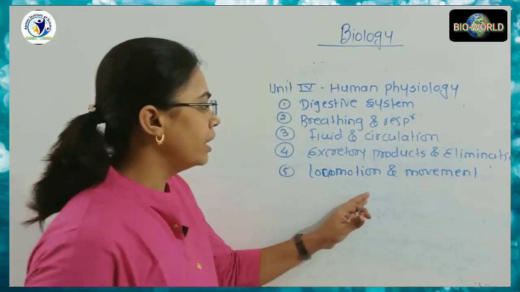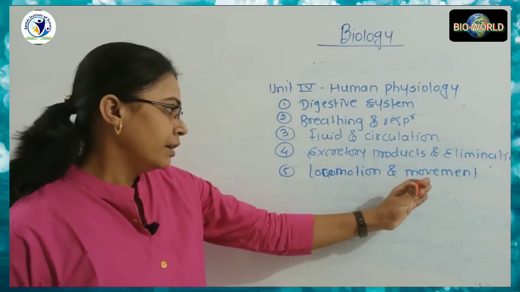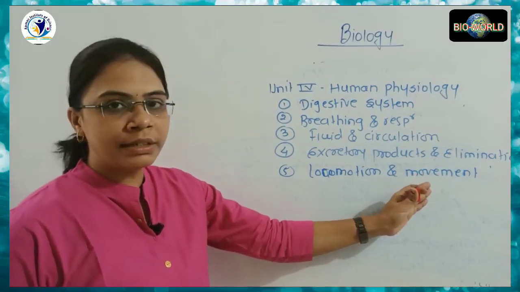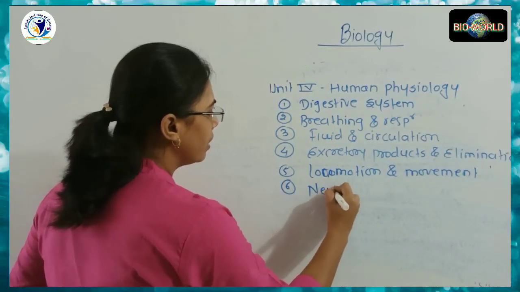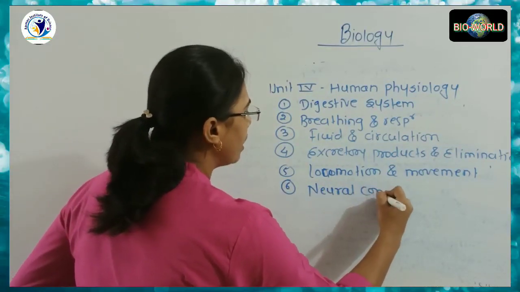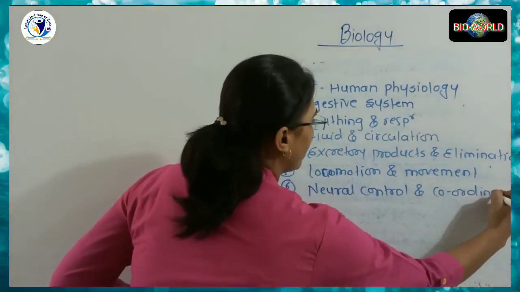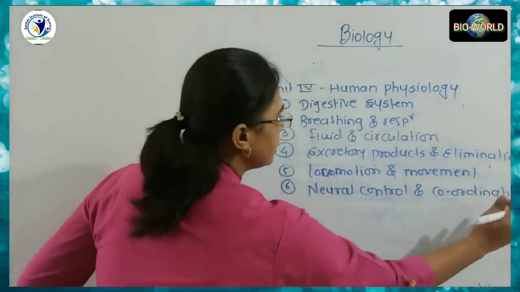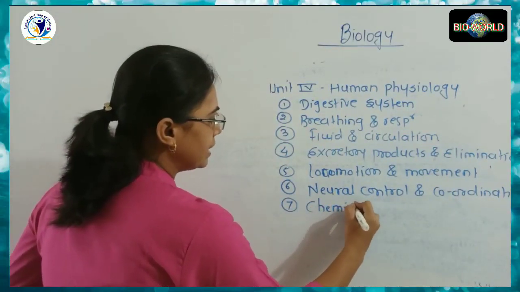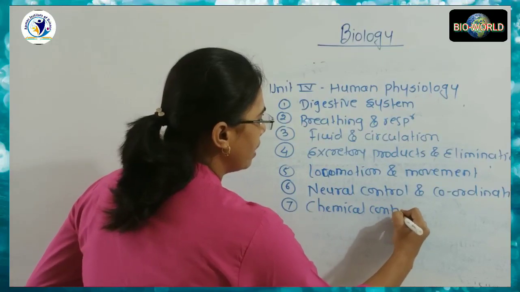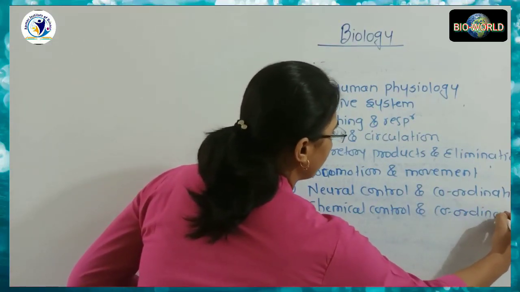How our body performs locomotion and movement. The details we will study in the next lecture. Sixth, it is about the neural control and coordination. It means the nervous system. And the last one is about the chemical control and coordination.